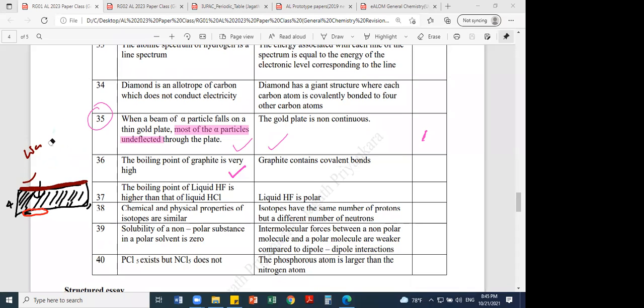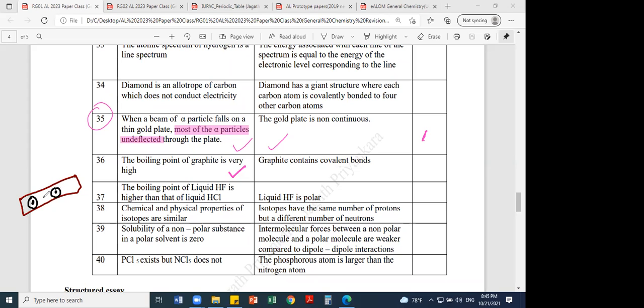There are some gaps between the particles in the solid, because all three, solid, liquid, gas, are made of particles. Between particles there are gaps. If you take an atom, 100% pure gold or silver, the nucleus is there, and around that there is small space between the energy levels. The energy levels are not packed, so there's a gap between them. That gap is empty.